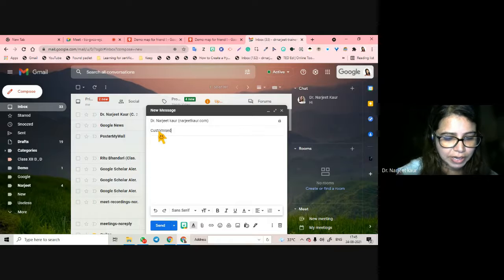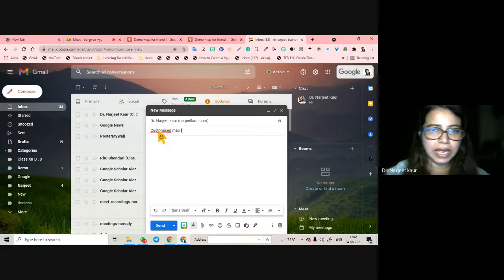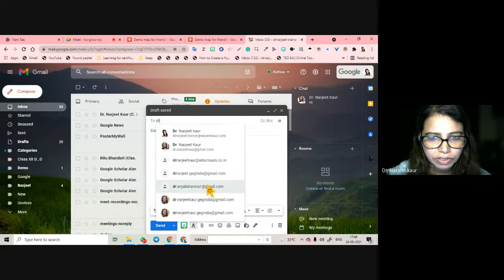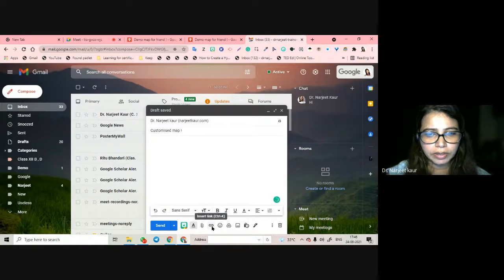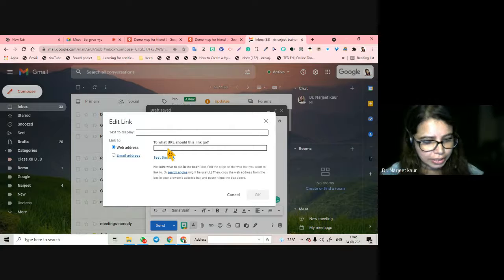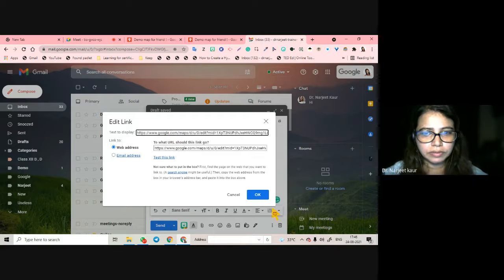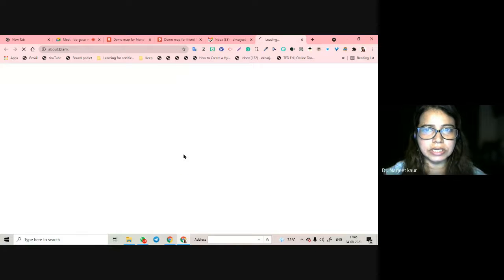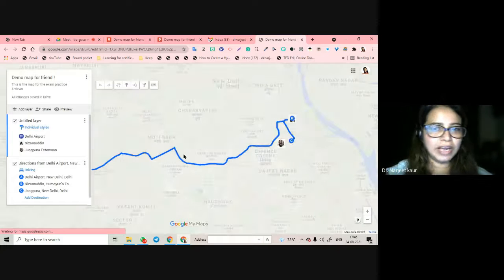So a customized map, and let me share this link only so that it is visible right inside this one. Insert link, and the link of the map. Click on OK. And if I click on this, you see, I will reach this demo map which I have created for my friend.